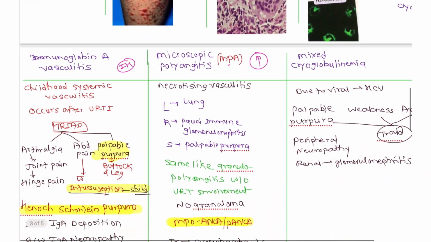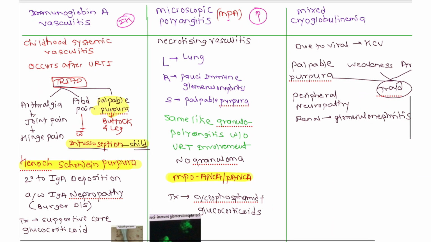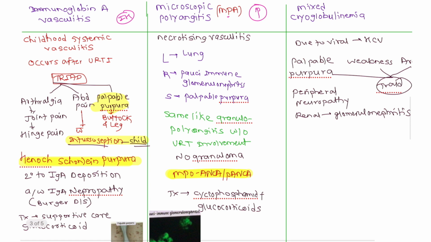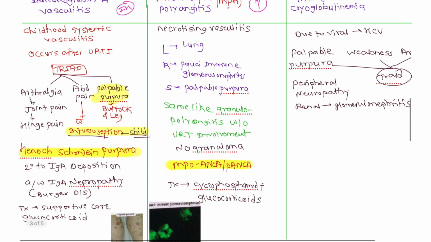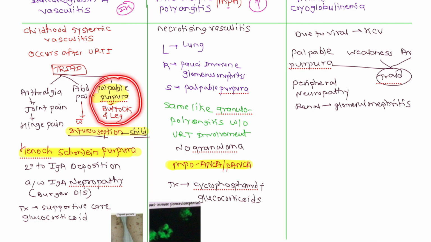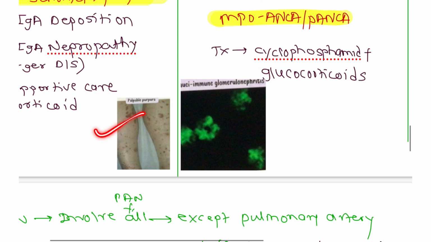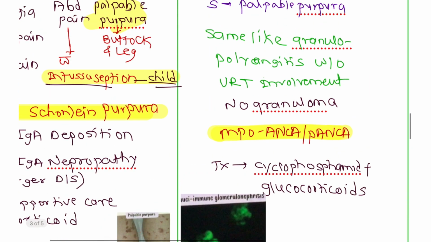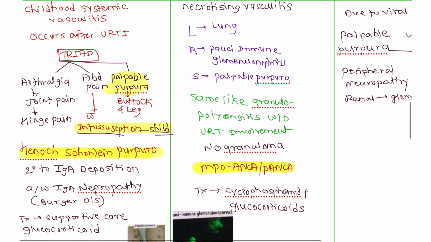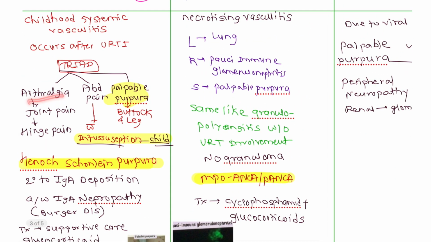Now next one is your immunoglobulin A vasculitis. Okay, this immunoglobulin A vasculitis is also called Henoch-Schönlein purpura. In this the major finding is palpable purpura on the buttock and leg. This will be the key line in your question, that is the palpable purpura on the buttock and legs. There is a triad of arthralgia, which causes joint pain.